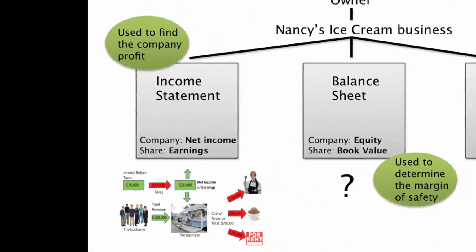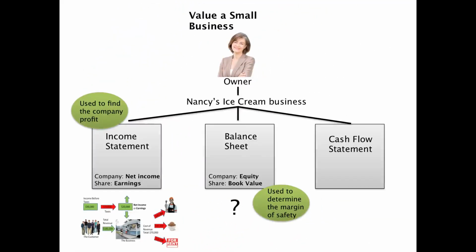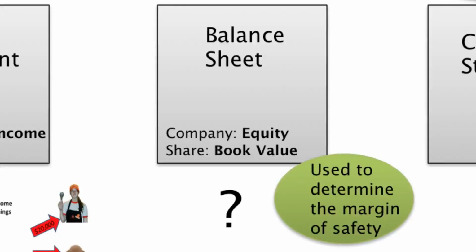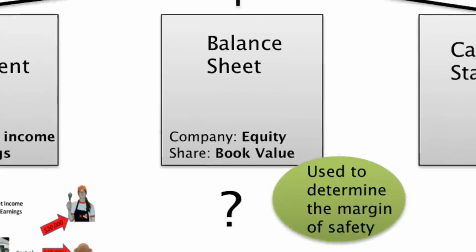So we pretty much already understand the income statement, and that's used to find what the company's profit is going to be. Now, something that we haven't talked about is the next one, which is the balance sheet. If you look in the middle there, there's the balance sheet. And we can use the balance sheet to determine the margin of safety that you would get if you were to purchase this business from Nancy, who's asking $200,000 for her business.